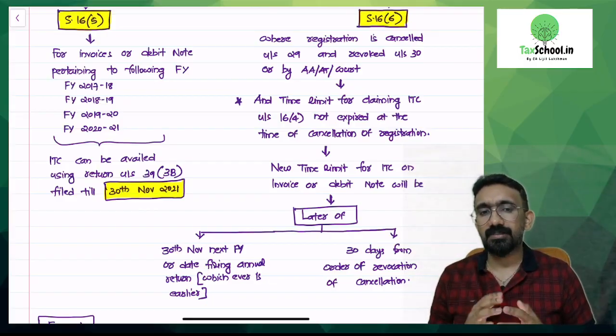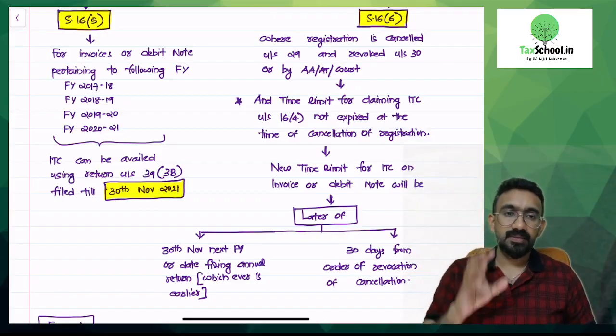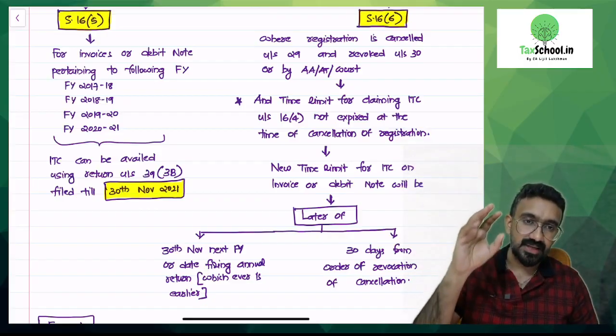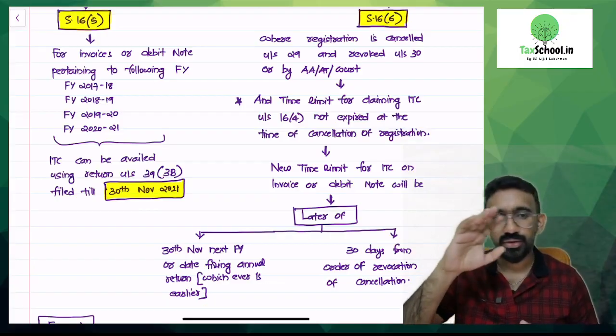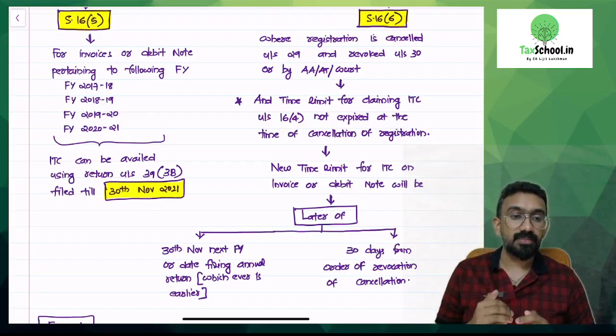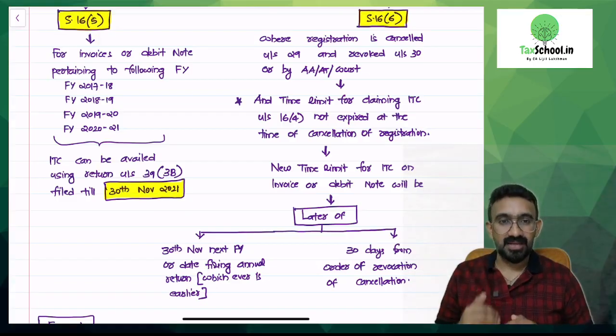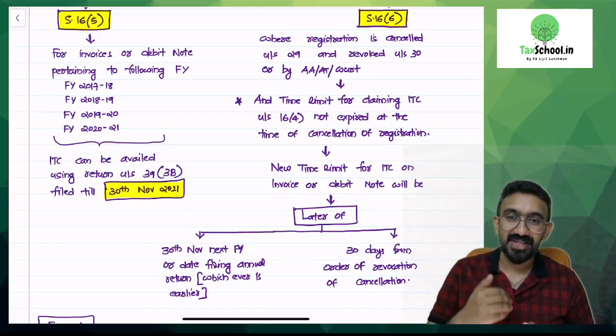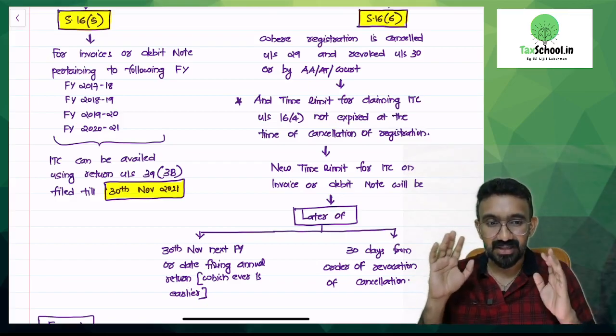Till then all the time limits would be whichever is earlier, but the moment they're talking about an area in cancellation, they will talk about whichever is later. You will find this pattern throughout the GST. So for your examination, you should remember that the moment the question is on cancellation, the answer would be that whichever is later is what I should take. You should keep that in your head like that.